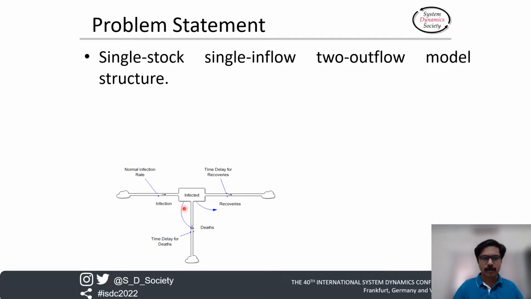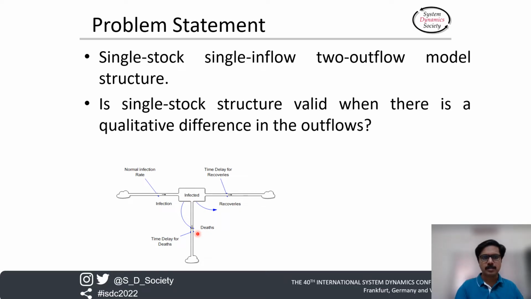This is an example of such a structure where an inflow comes to a common stock from which the flow is split into two outflows. So the question is, is the single stock structure valid when there is a qualitative difference in the outflows? For example, here recoveries and deaths are qualitatively different. So is this structure valid?